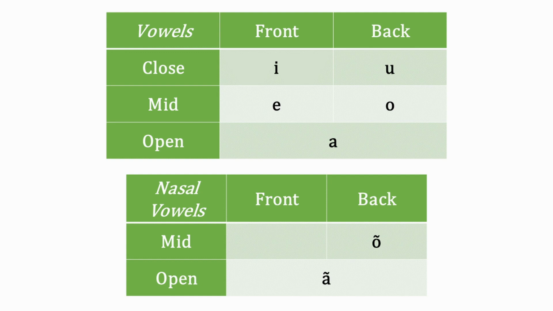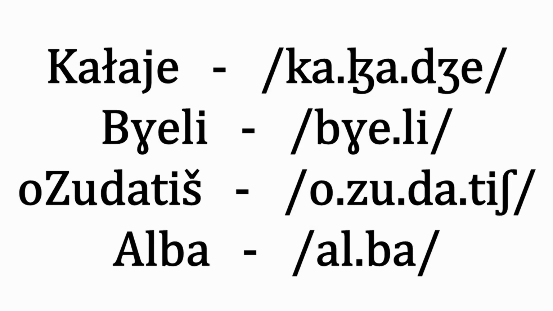There are 5 oral vowels: e, u, e, or, a. There are also 2 nasal vowels, and a. The language does not have any diphthongs, and vowels cannot exist in hiatus, except at word boundaries. This means that every syllable contains exactly 1 vowel and begins with a consonant, except word initially.